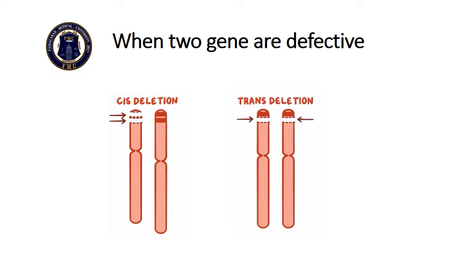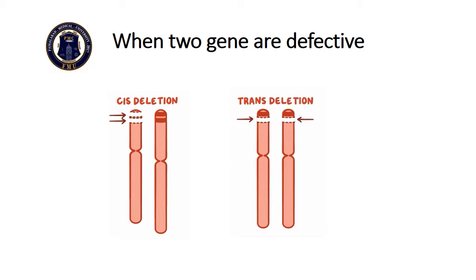Second syndrome, when 2 genes are defective, is called alpha thalassemia minor or trait. When both deletions are present on the same arm of the chromosome, it is called cis deletion, and when they are present on different arms of the chromosome, it is called trans deletion. Cis deletions are common in Asia, while trans deletions are common in Africa. Patients who carry 2 defective genes are asymptomatic. Still, it is important to know their genetic makeup, as this will determine the inheritance in their children.